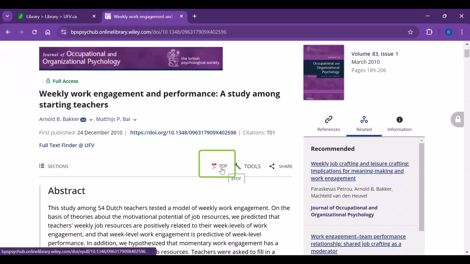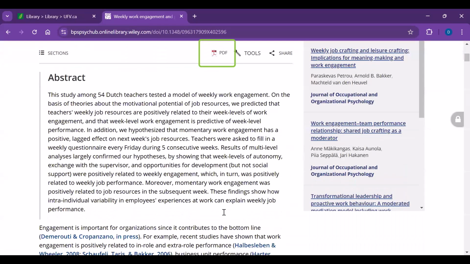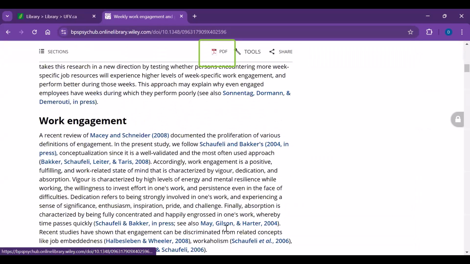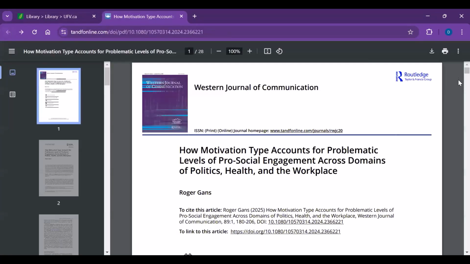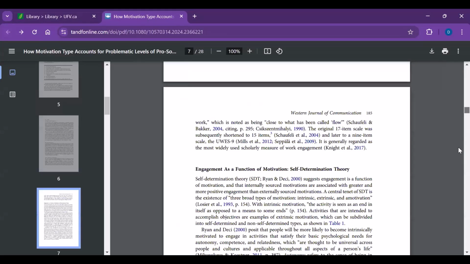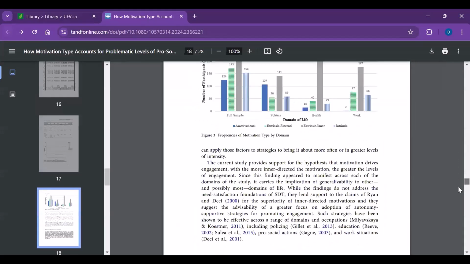And then if I scroll down, you'll see you could download the PDF, or we can see the whole thing just like that. I'm going to go back to the references again and scroll down.